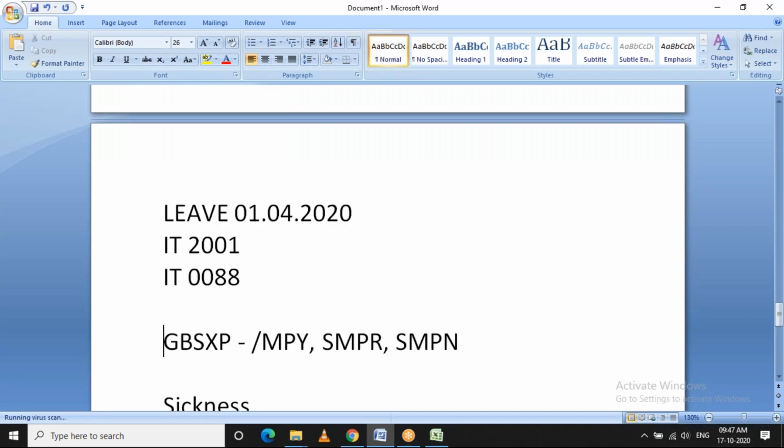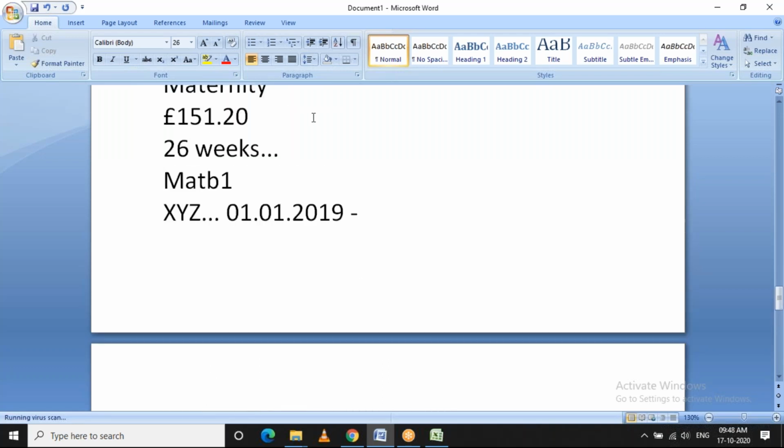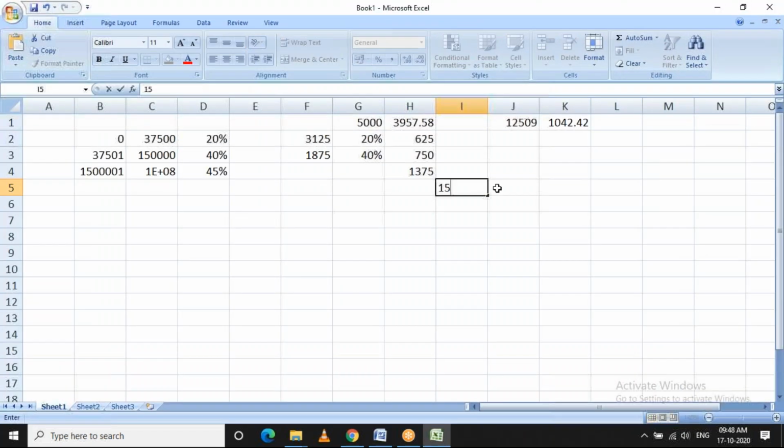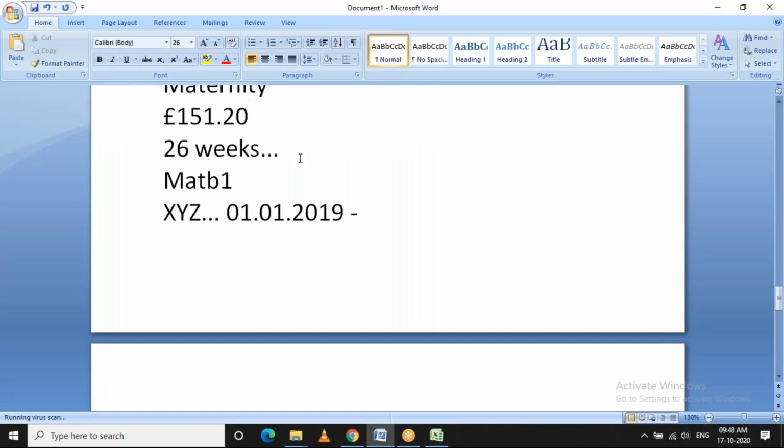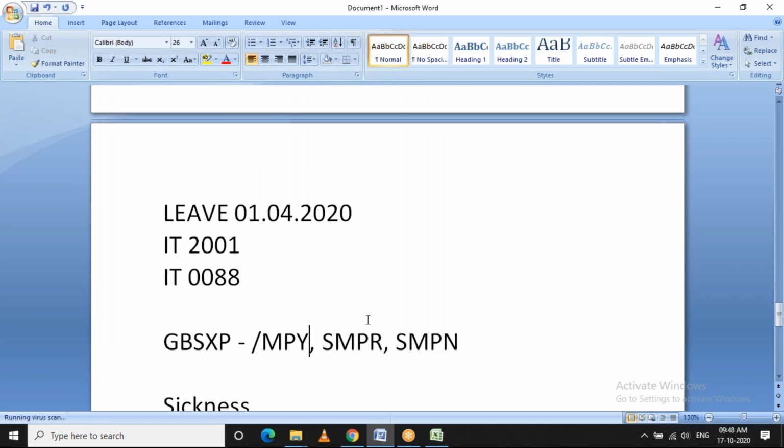As I said, if the employee goes on a full month leave, that will be 4 weeks of payment, so 604 points will be generated in this wage type /MPY.